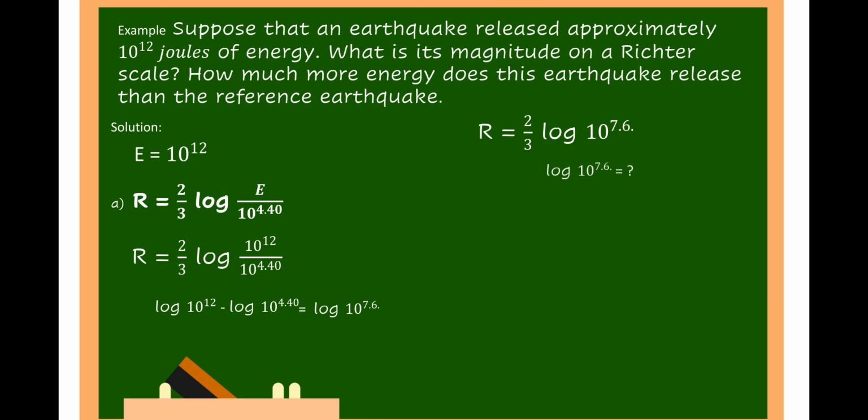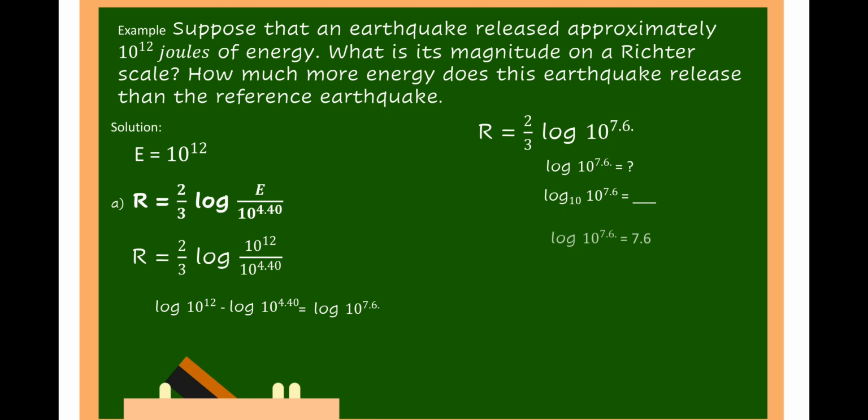And what is log of 10 raised to 7.6? That is log of 10 raised to 7.6 to the base 10. So therefore, what should be the exponent of 10 so that this will be equal to 10 raised to 7.6?